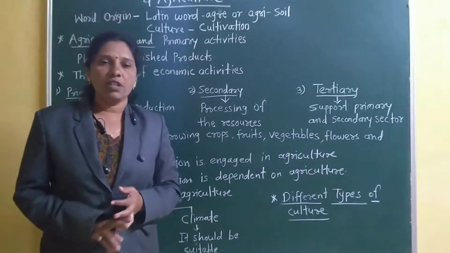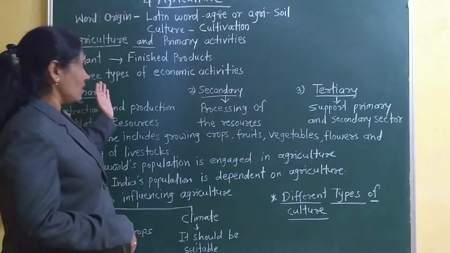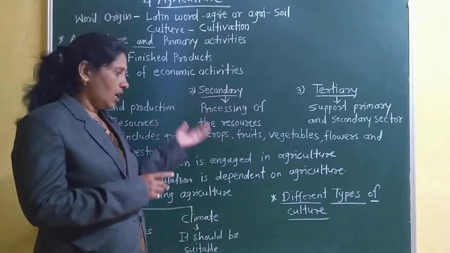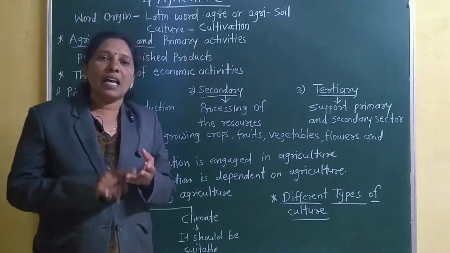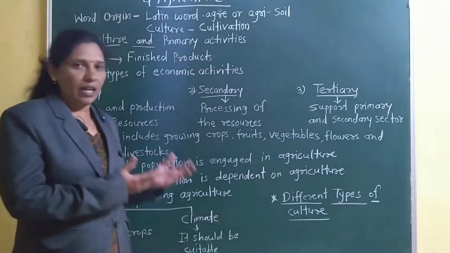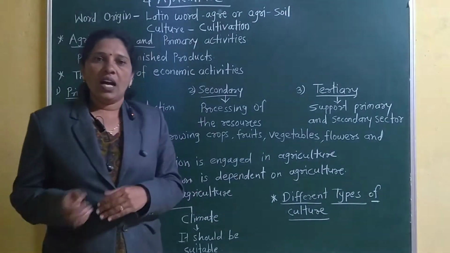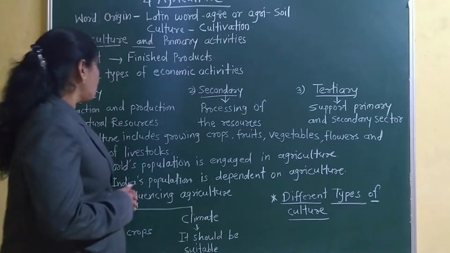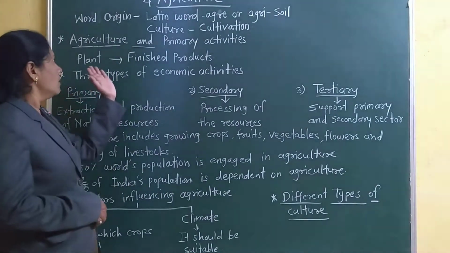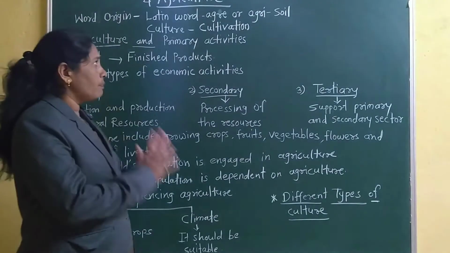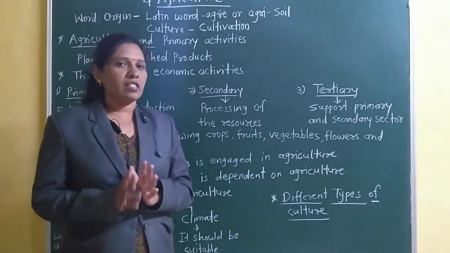Now we will see that it is a primary activity. In this chapter we will see how agriculture is a primary activity. We will see the types of agriculture. Again, we will see farming in India and farming in the USA. First we will see that agriculture is a primary activity. How will I explain that?